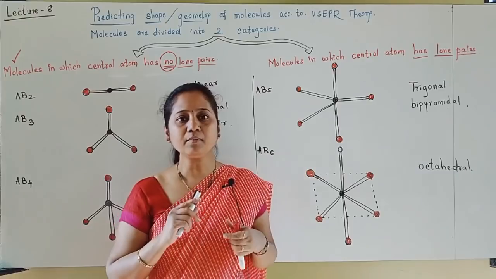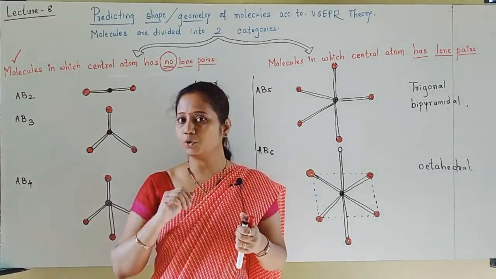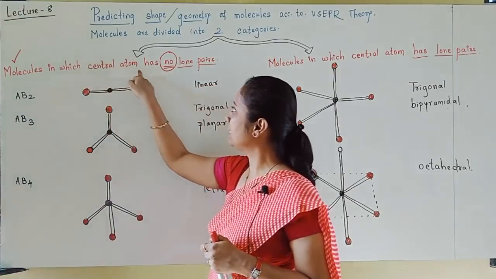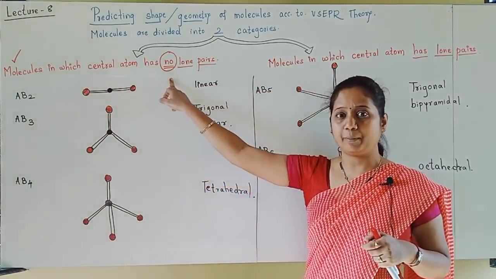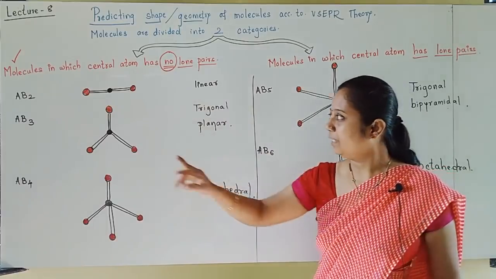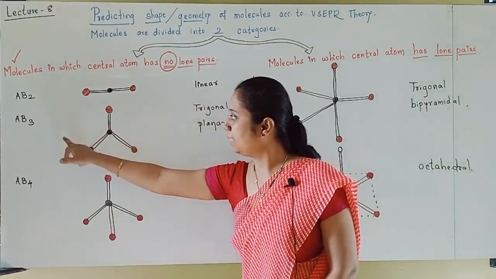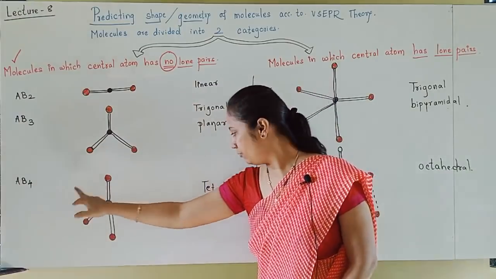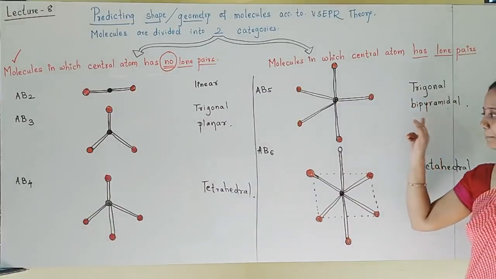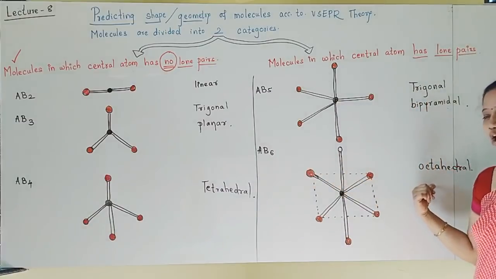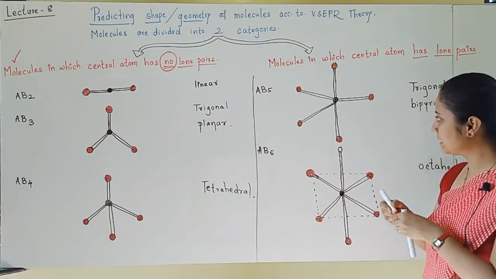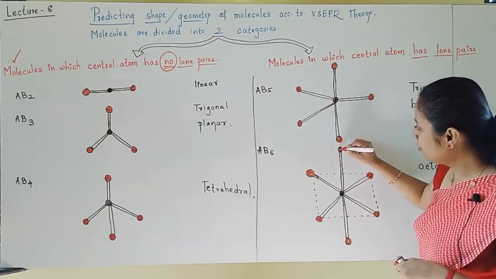So here I told you how to predict the geometry of molecules in which the central atom has no lone pairs. VSEPR theory directly predicts the geometry. AB2 molecule linear, AB3 trigonal planar, AB4 tetrahedral, AB5 trigonal bipyramidal, AB6 octahedral. Like this VSEPR theory predicts the geometry of the molecule.